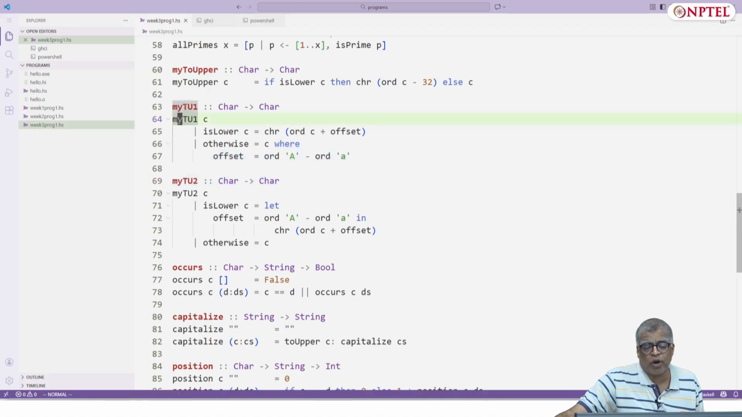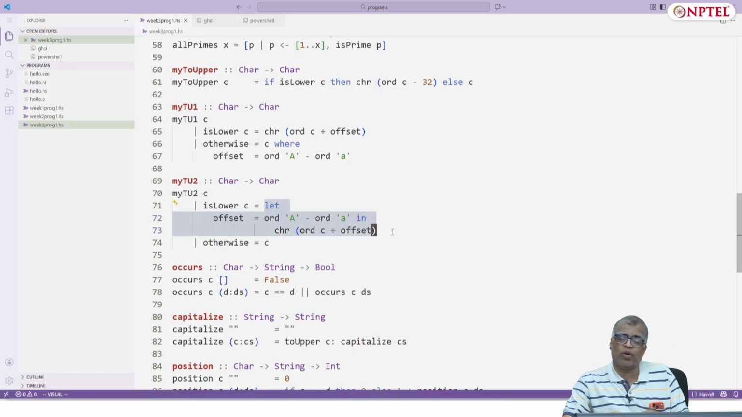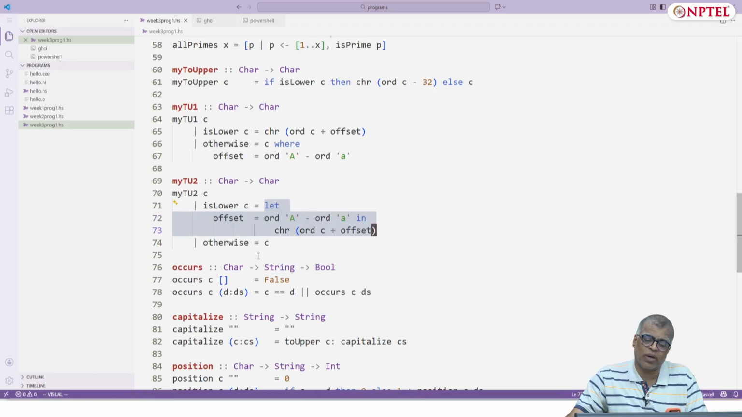These four lines form a whole unit, including the var, whereas a let definition, this let offset equal to this thing in offset, is a standalone expression. You can put it anywhere you want. So this let can occur as part of any definition as a local definition, as part of any expression as a local definition, whereas var can only occur in some specific places where you are actually defining like this.